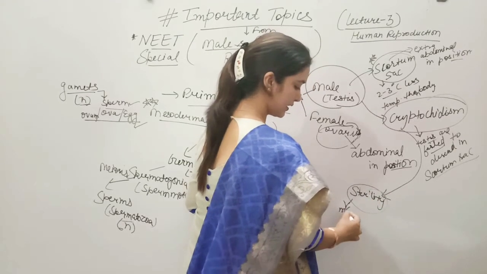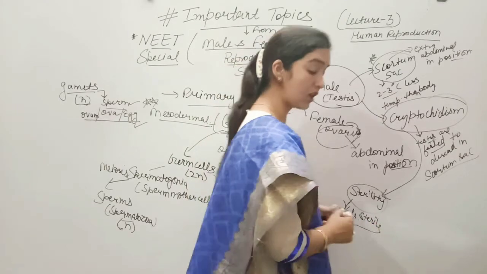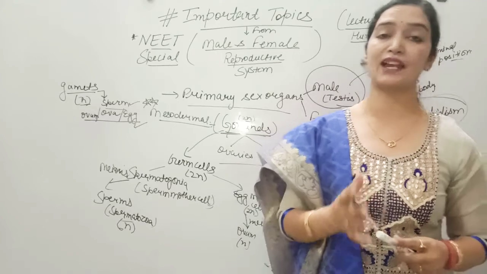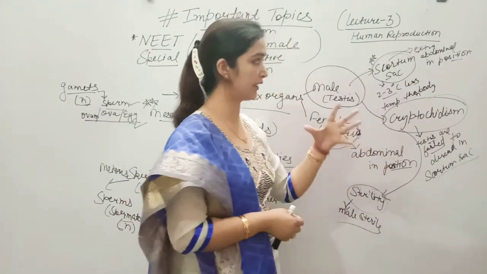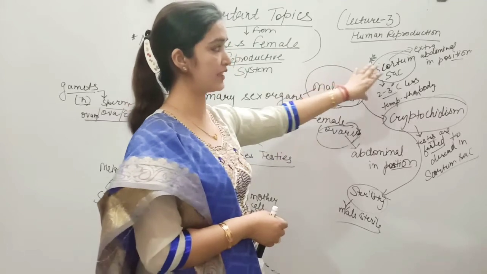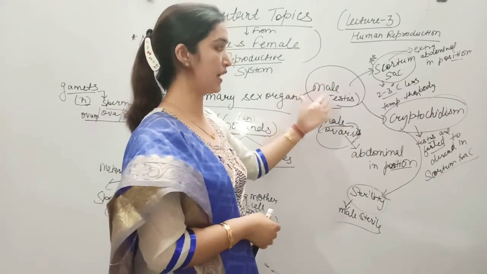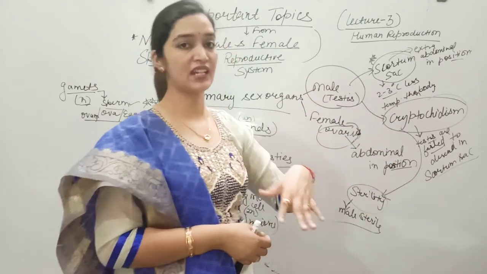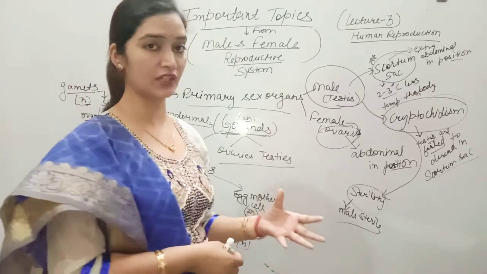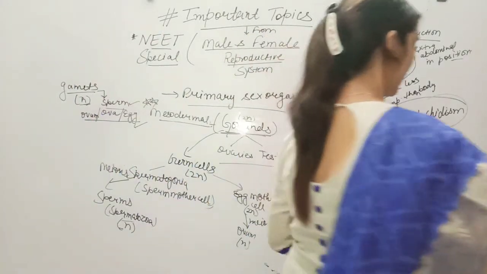Alright. Means the male will be sterile. For proper formation and development of sperms, it is very important that the testes should be present inside the scrotum sac. They should descend inside the scrotum sac. But if they fail to do that, that condition is called cryptorchidism. In that case, the male will be sterile. He will not be able to produce sperms as they don't get a favorable environment.